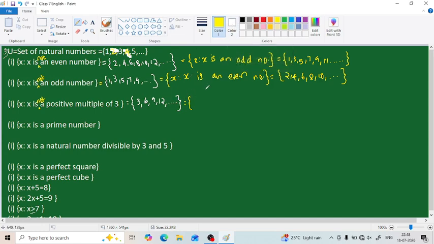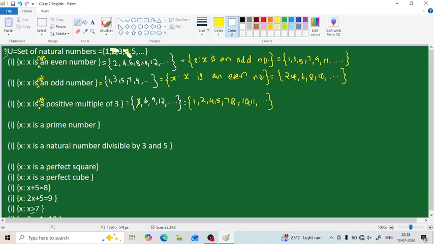So what will be the remaining elements? 1, 2, then we can't write 3 since 3 is here, then comes 6. So the numbers up to 6 we can write. So 4, 5, we can't write 6, then 7, 8, but 9 can't be written because 9 is here. So 10, 11 and so on. So this is our set. Okay, so here the set builder form is this one.